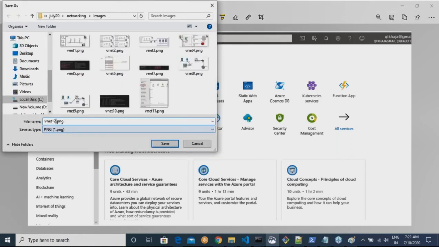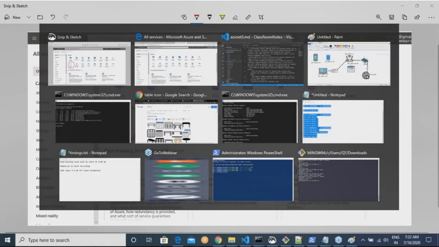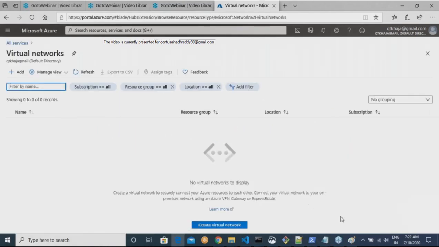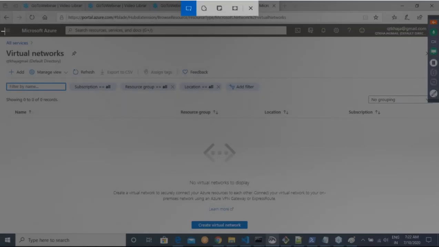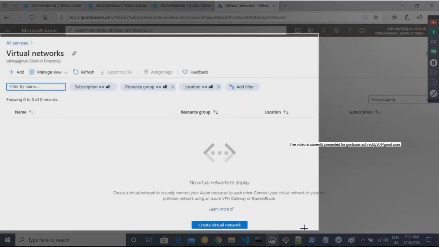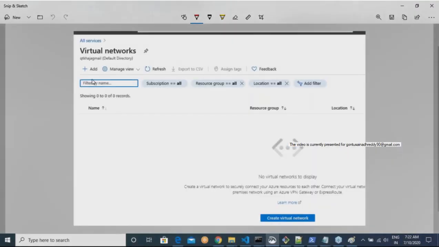If you want to create anything in Azure, the story is the same. Virtual networks. And if you want to create a virtual network from here, you have two options. You can either go with add over here, or you are seeing create virtual network. Both will do the same job for you.